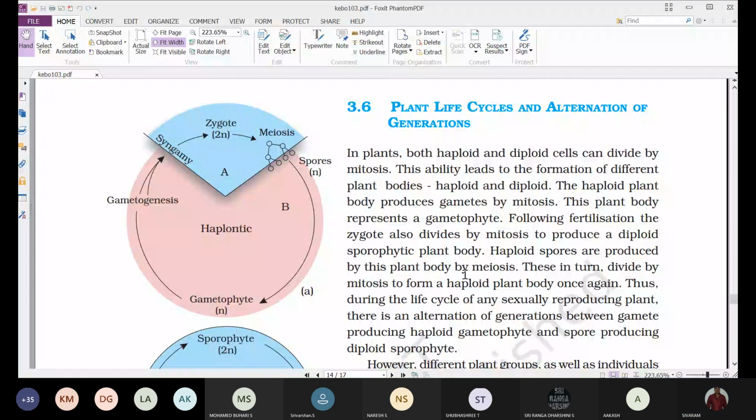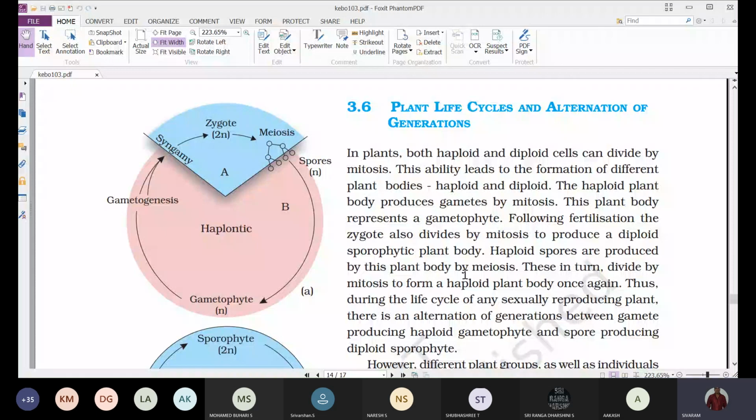But it is not like that in case of plant cells. In plants, both haploid as well as diploid cells can divide by mitosis. This ability leads to the formation of different plant bodies, that is haploid and diploid plant bodies. If the haploid cell divides and gives rise to a plant body, then the ploidy of that plant body will be haploid.